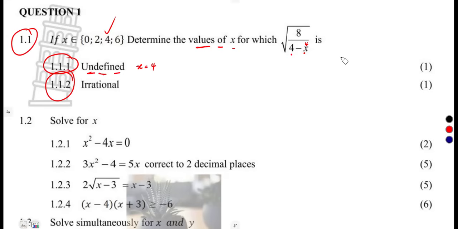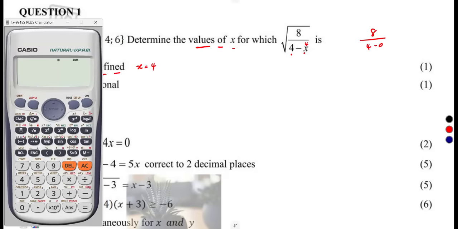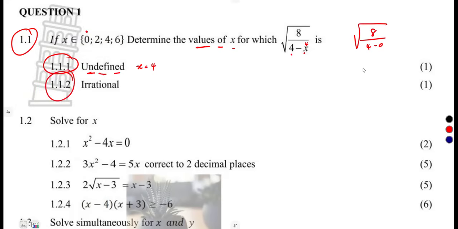When x is 0, let's start with a 0 there. This is going to be 4 minus 0, which is simply a 4. So it's 8 over 4 minus 0 like this. This is going to give us a 2. So it was going to be the square root of 2. Can you simplify this? No, that's irrational, square root of 2.